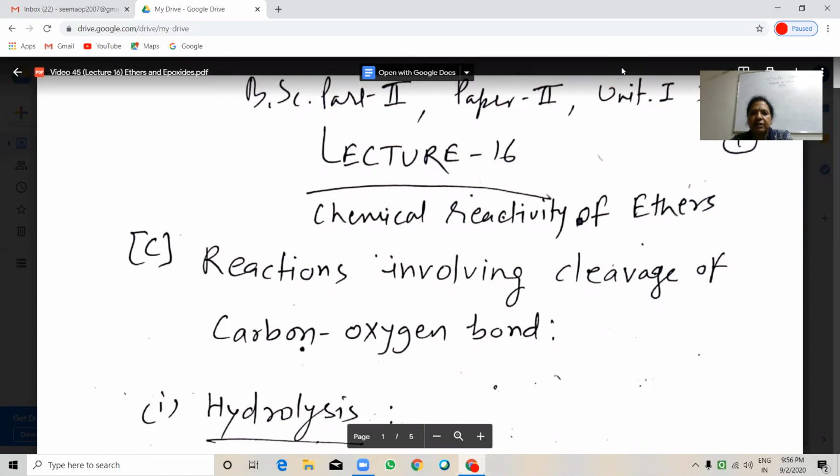Today, lecture 16 is for BSc Part 2, Paper 2, Unit 1, B Part, Ethers and Epoxide, Chemical Reactivity. In last lecture 15, we had seen the chemical reactivity of ethers is due to alkyl groups attached to the ethers, then ethereal oxygen, and today we will see the reaction involving cleavage of carbon-oxygen bond.